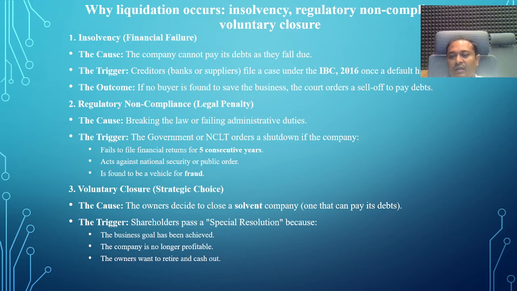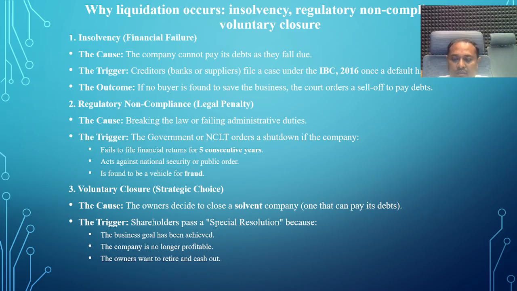Then voluntary liquidation of the company. In voluntary liquidation, the owner decides to close a solvent company, one that can pay its debts. The trigger point of this voluntary closure is that the business goal has been achieved. If the company was started for the construction of a flyover, after the completion of the flyover, the company is automatically liquidated.